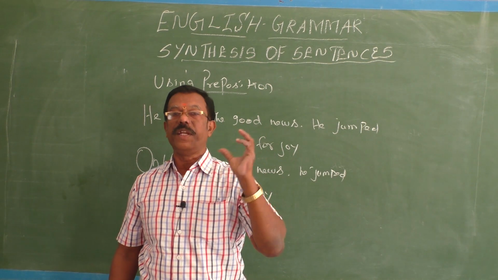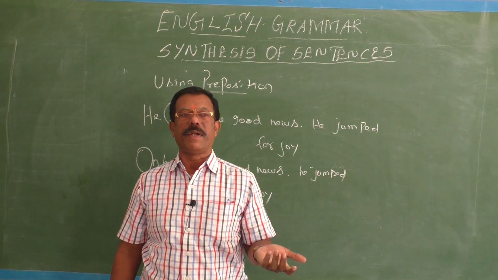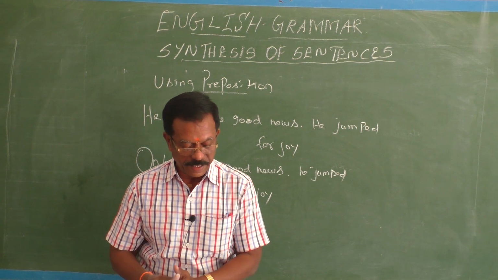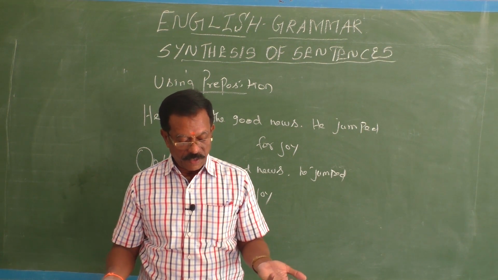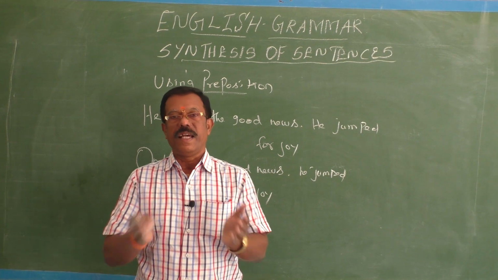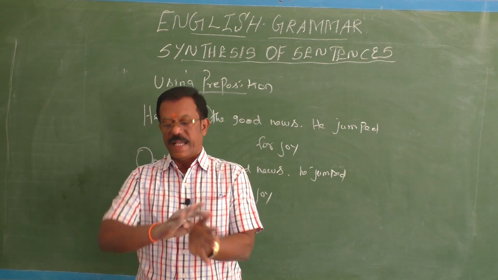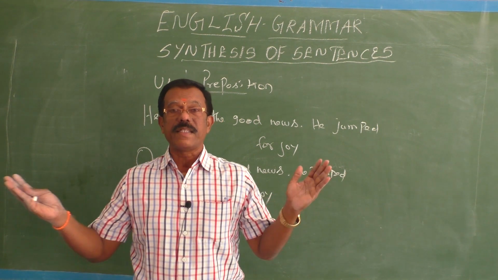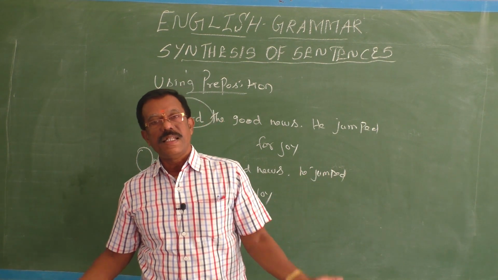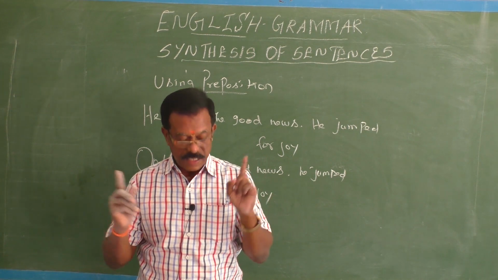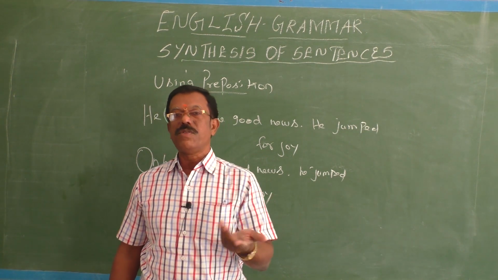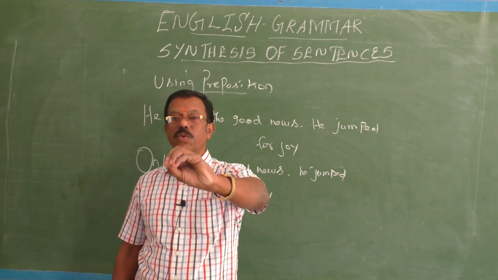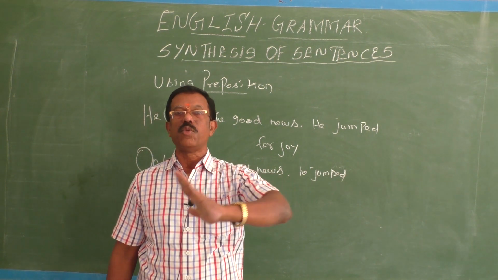Then using infinitives, that is to plus v1, you can combine many single sentences into one simple sentence. By using an adverb or an adverb phrase, you have to change an adjective into an adverb or adverb phrase. By using the intensifier adverb, too, that model is generally called the too model.